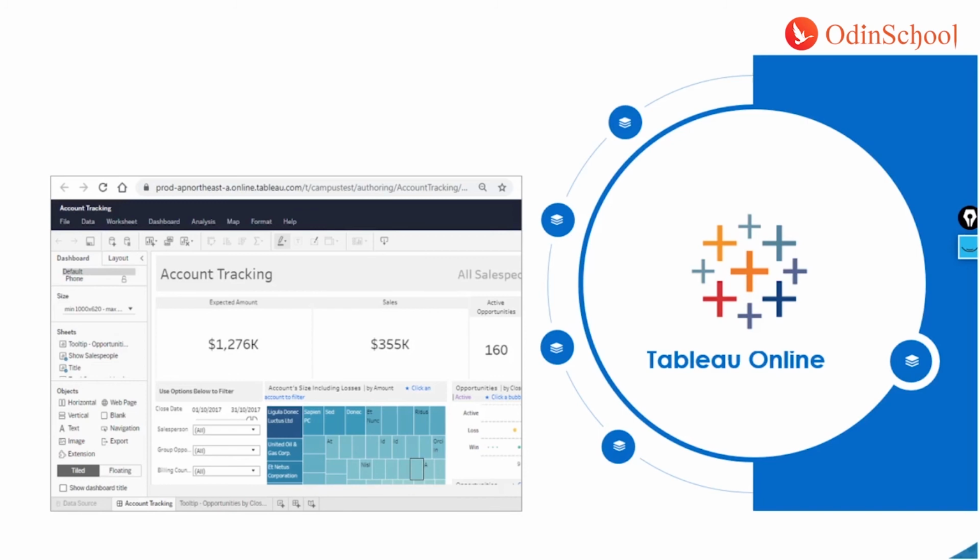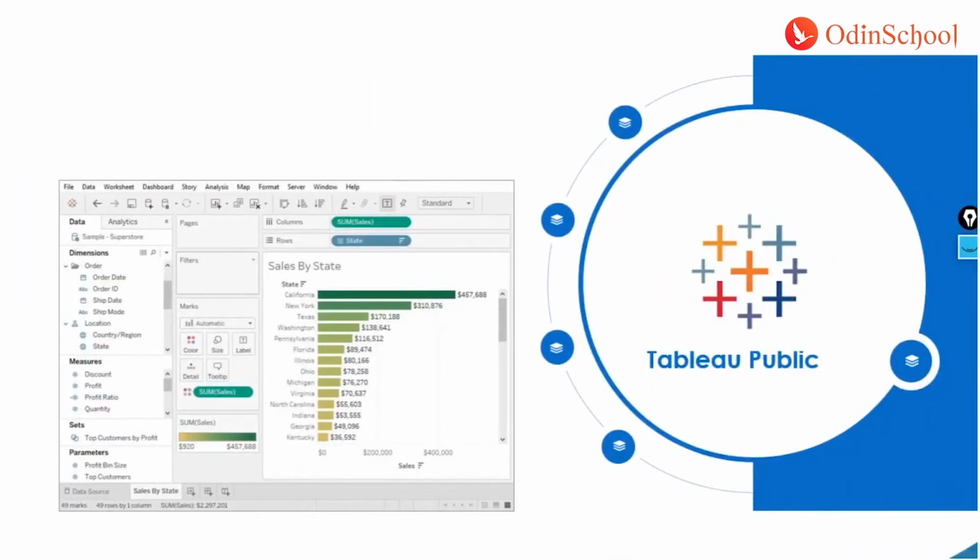Now, my personal feeling is that when you're working on a web browser and a cloud-based service, there's a small restriction, in that you have to rely on technology, or you may have to rely on the internet to a certain extent. Without internet you cannot work on this kind of service. Also, there are a few technical limitations which you will come across when you are using Tableau Online versus Tableau Desktop. Now, the third tool is Tableau Public.